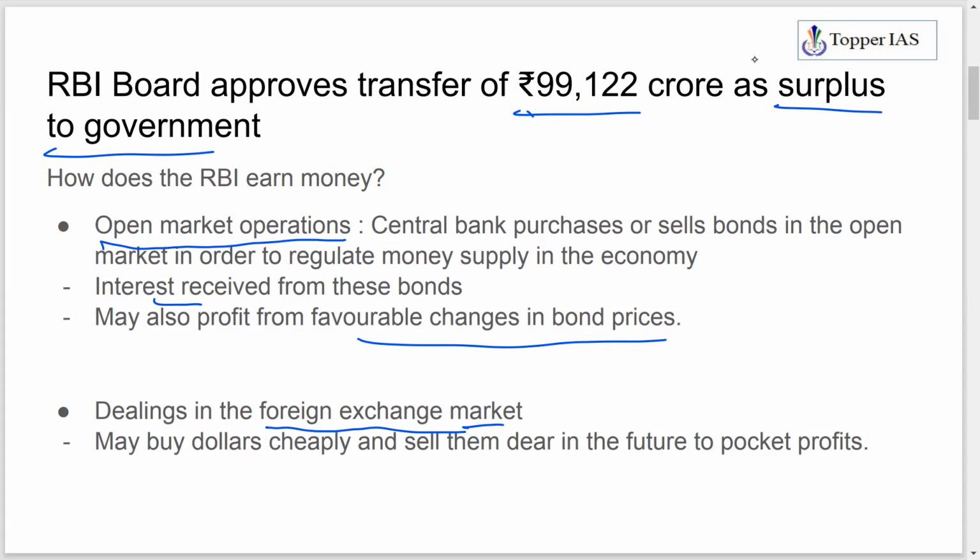That's why RBI intervenes. It may buy dollars cheaply and then sell them at higher prices in the future. So that is also one way where RBI can make profits. This is how RBI makes its profits. And as part of the profit, on the balance sheet, a particular amount will be transferred to the government as a surplus. So as of now, it has transferred 99,000 crore to the government.